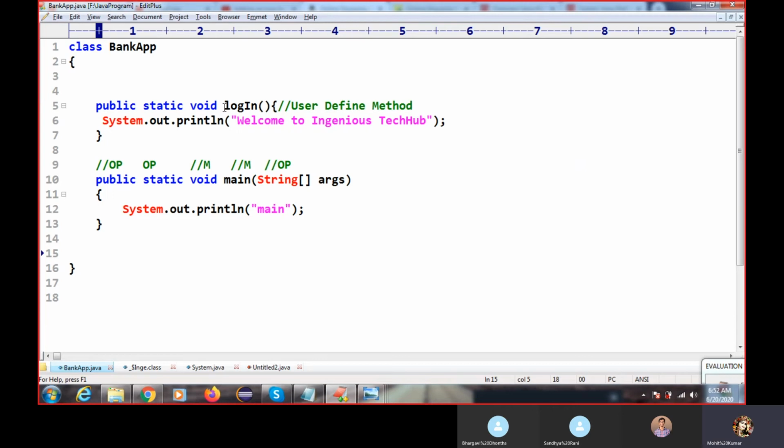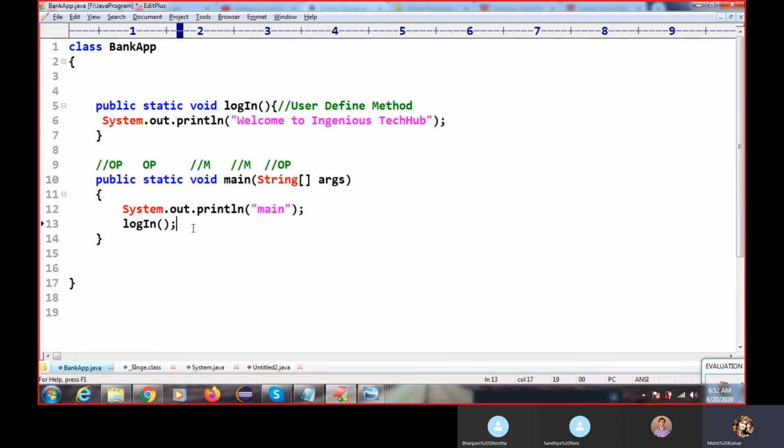Now I'm going to execute this method also. If you have a user defined method, then you must call it. Where will you call it? Inside the main method, because execution starts from the main method. This is a static method, so you can call it directly.